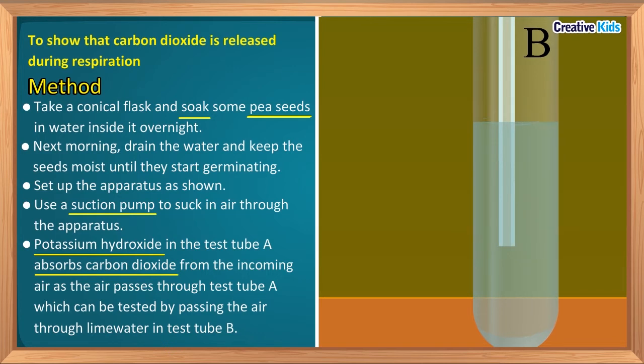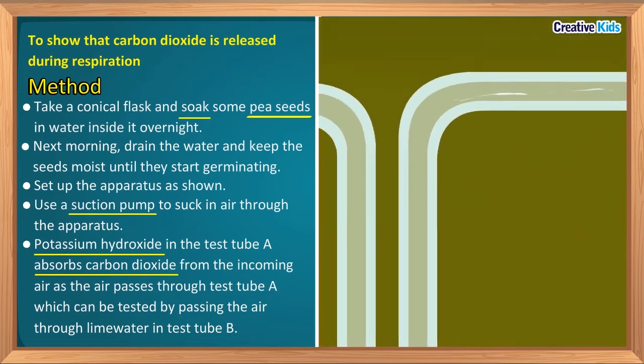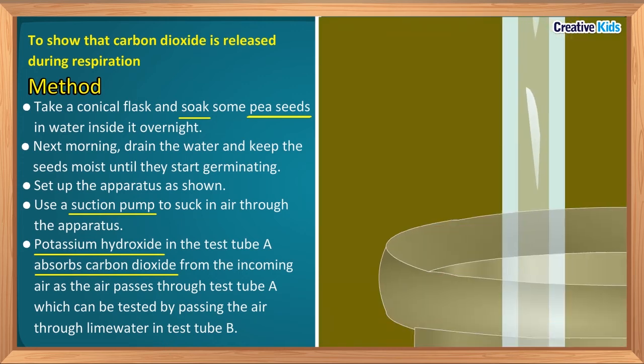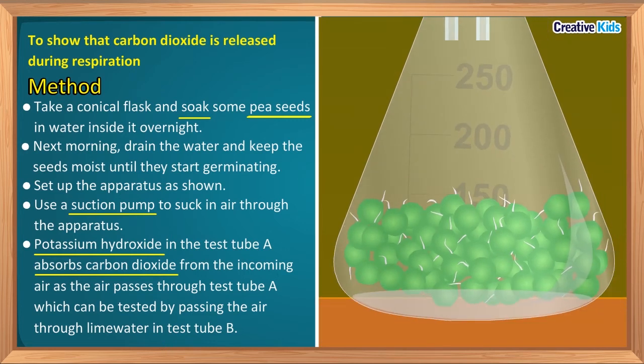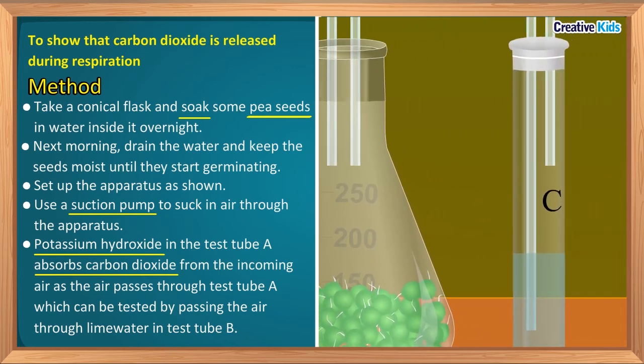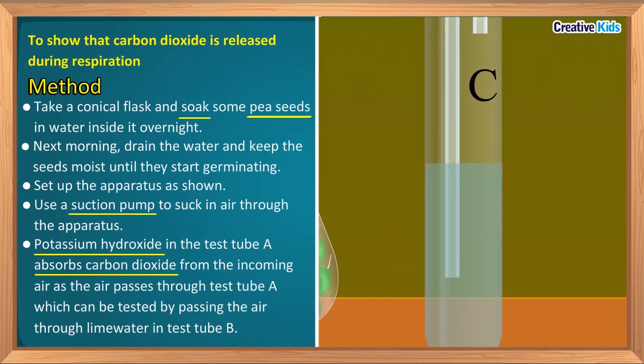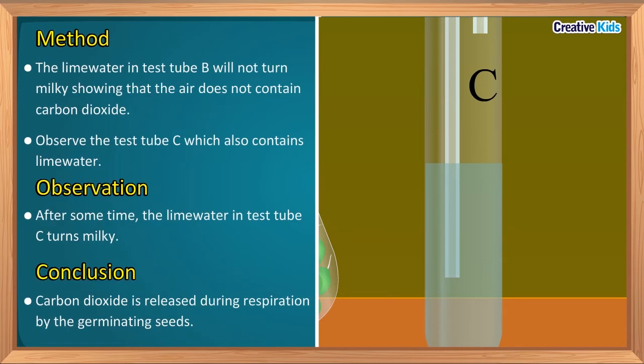Test tube B contains lime water. And since all the carbon dioxide is absorbed by the potassium hydroxide solution, the lime water in test tube B does not turn milky. Now, the air that enters the conical flask from test tube B does not contain any carbon dioxide gas. We have confirmed this by the lime water test. Now observe the test tube C that contains lime water. What do you observe after some time? After some time, the lime water in test tube C turns milky.